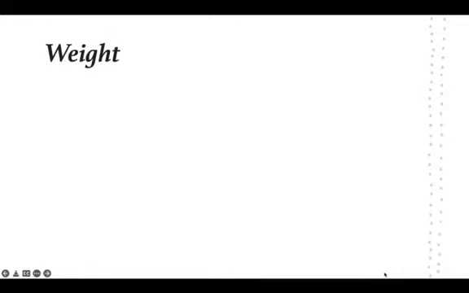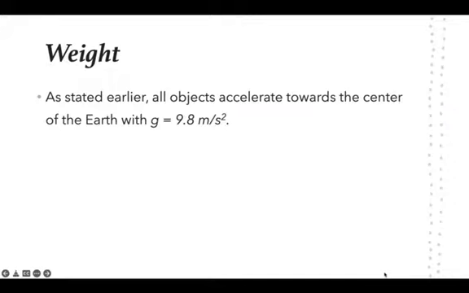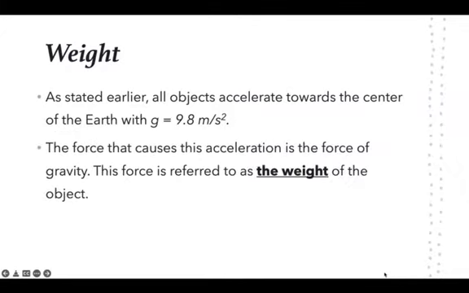Now, let's talk about weight. We said in a previous video, in Unit 1, when we talked about free-falling motion, that all objects are attracted to the center of the Earth with a certain acceleration, right? And that acceleration is 9.8 meters per second squared. Since all objects accelerate towards the center of the Earth, there has to be a force that causes this acceleration. And that force is the force of gravity. This force is referred to as the weight of the object.